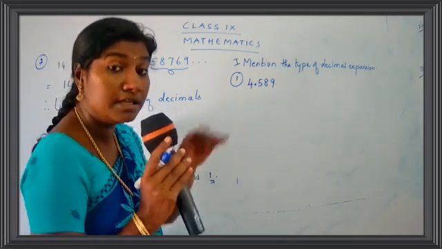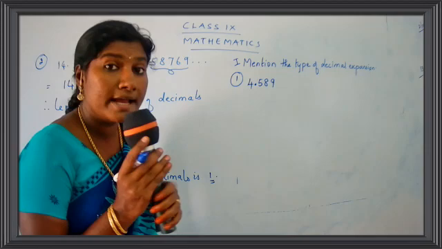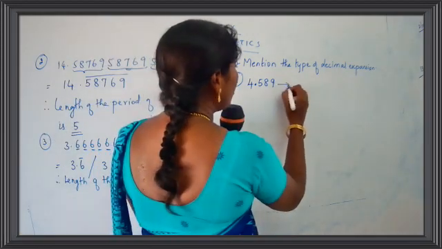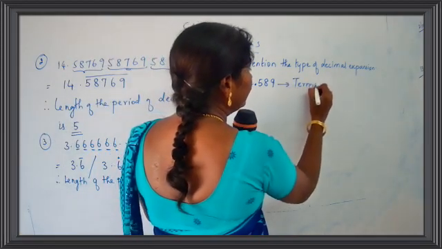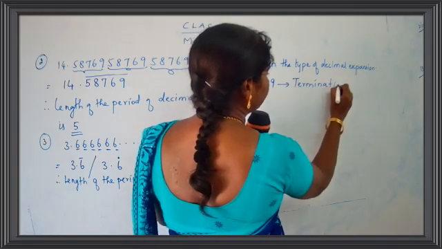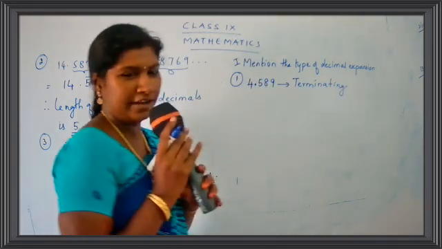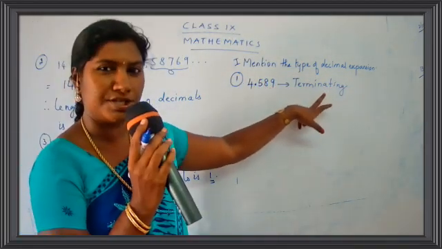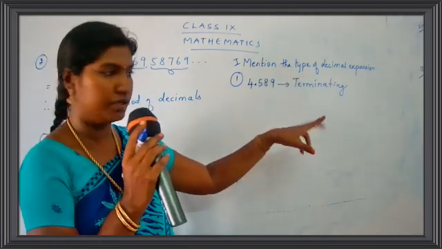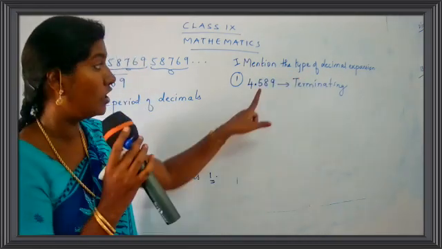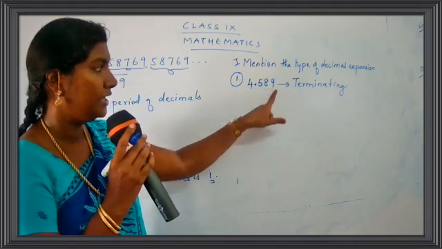So what is this called? Yes, it's called terminating decimal expansion. Just put here terminating, enough, because it's a type of decimal expansion. They are asked only to mention. So you put here terminating because the number stops here.